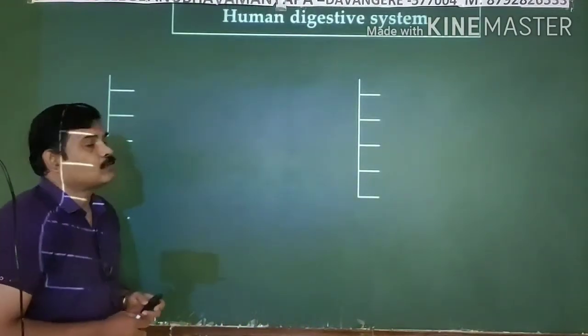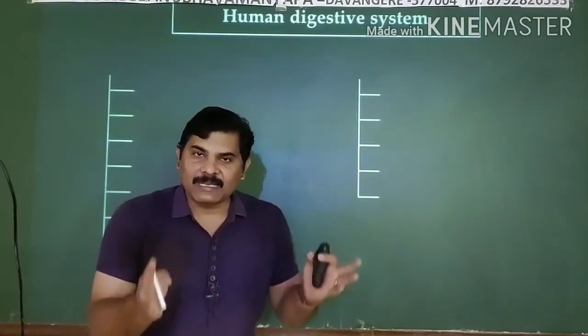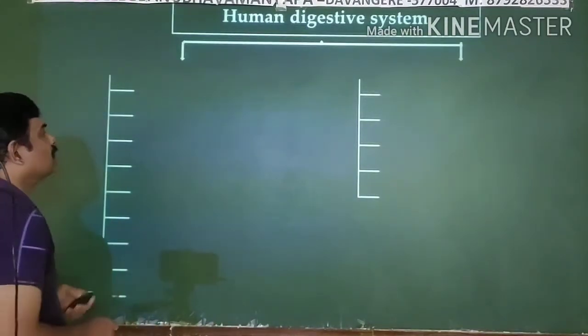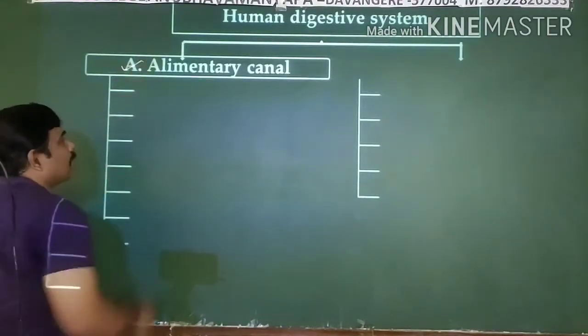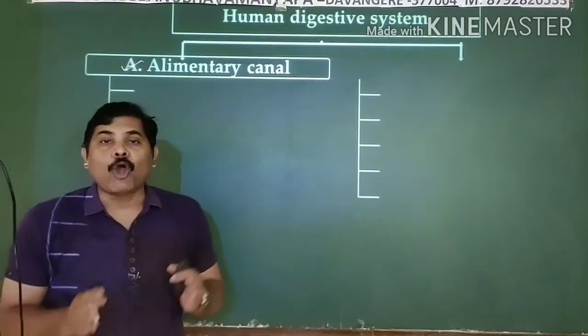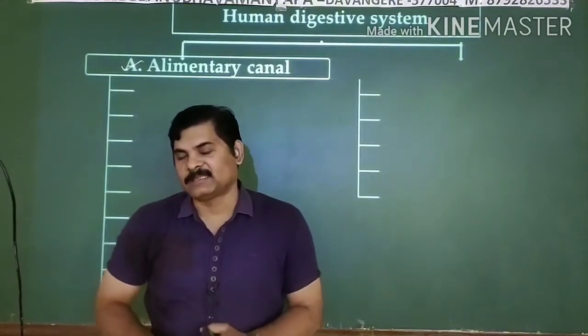Coming to the human digestive system, it has two important parts, so it is majorly categorized into two important parts. Of the two important parts, the first one is known as the alimentary canal. The alimentary canal is nothing but a long tube. It extends between your mouth and the anus.